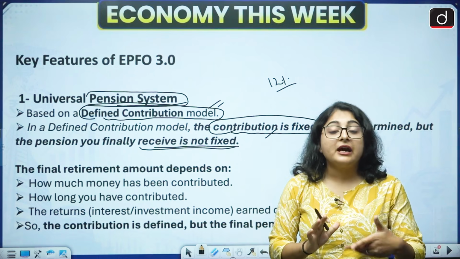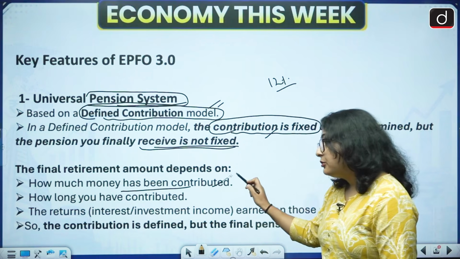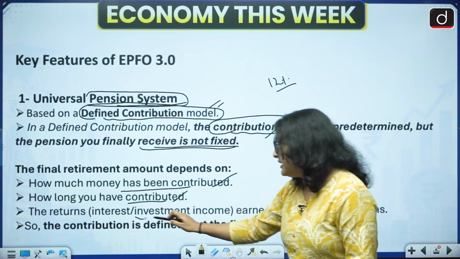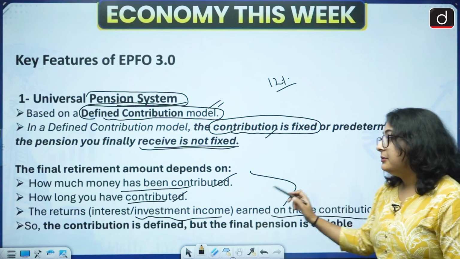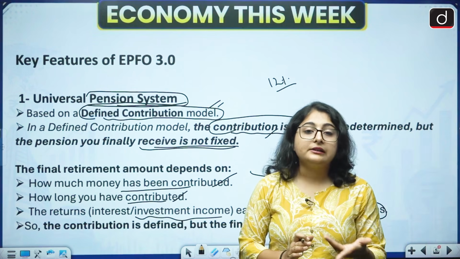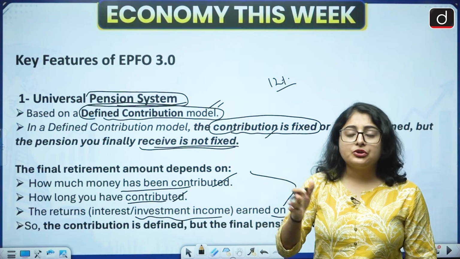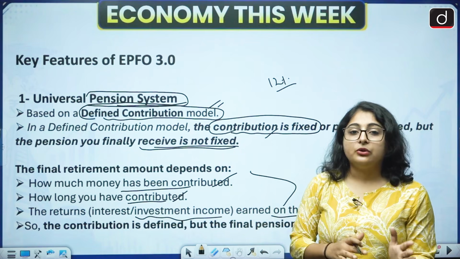The final retirement pension you will be getting will be based on how much money has been contributed, how long you have contributed, and the returns, like the interest and investment income earned on those contributions. These factors will determine your final retirement amount. Now, why are we doing this? Earlier, the government used to assure you about your pension, that this fixed amount you will be getting after your retirement.